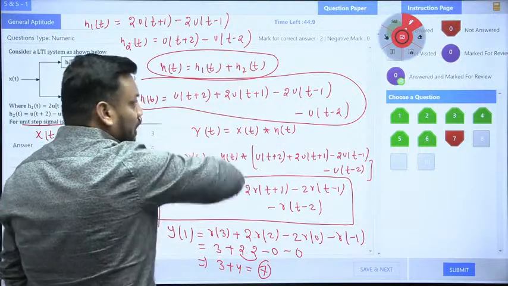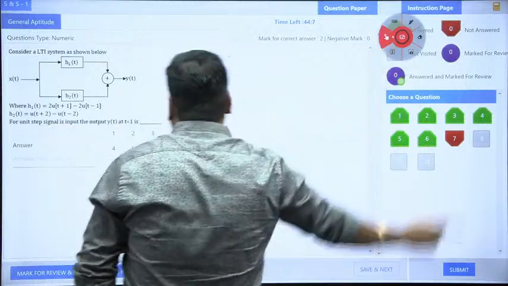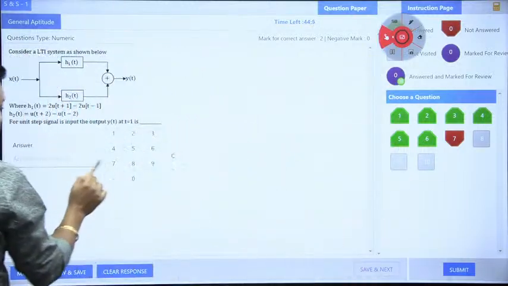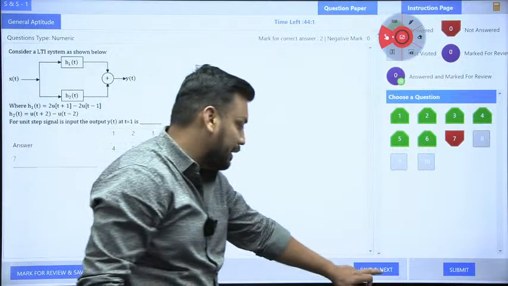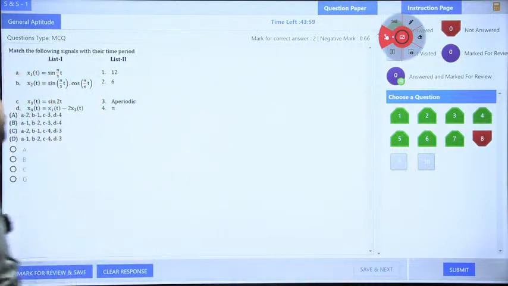So now I will remove everything from here. Now the correct answer is what, guys? 7. So when I click on 7, 7 is coming here. Now I will just save and next. Yes, again guys, very beautiful question, and I think this question is visible.